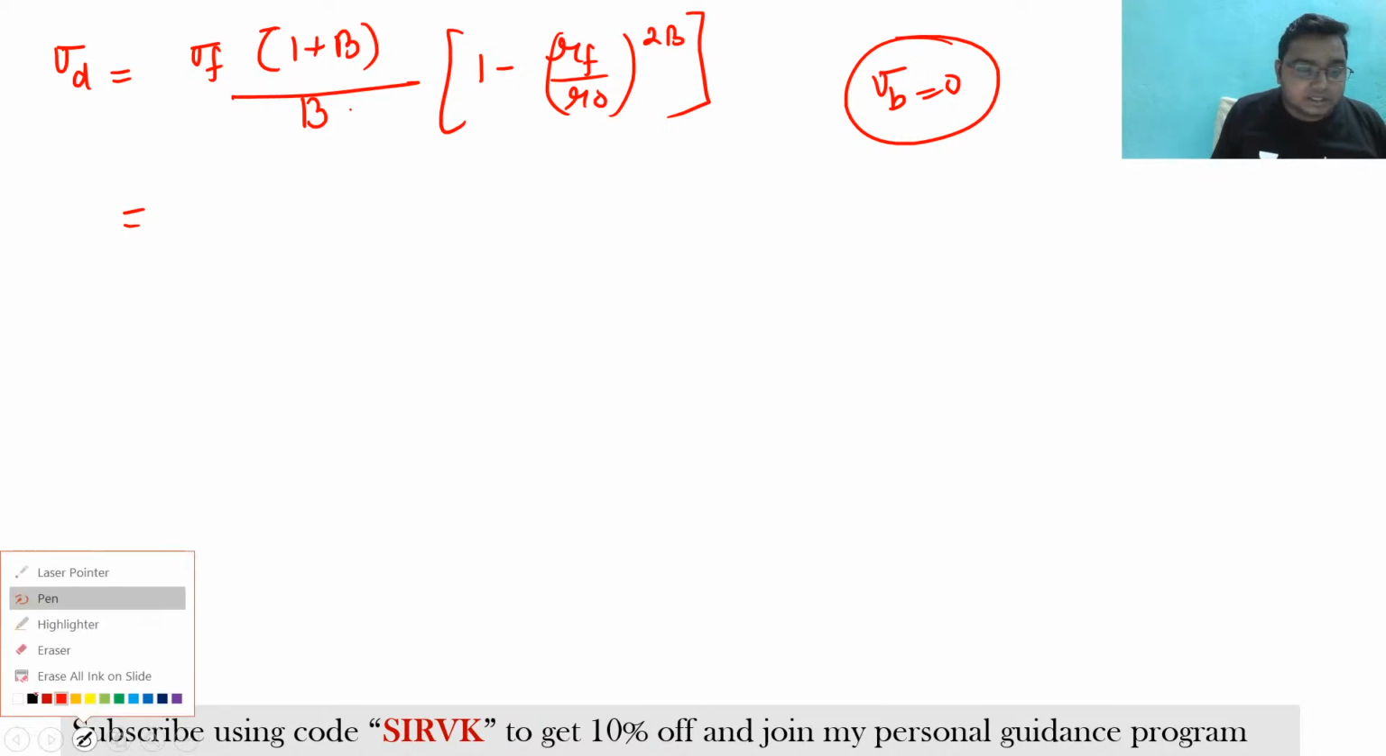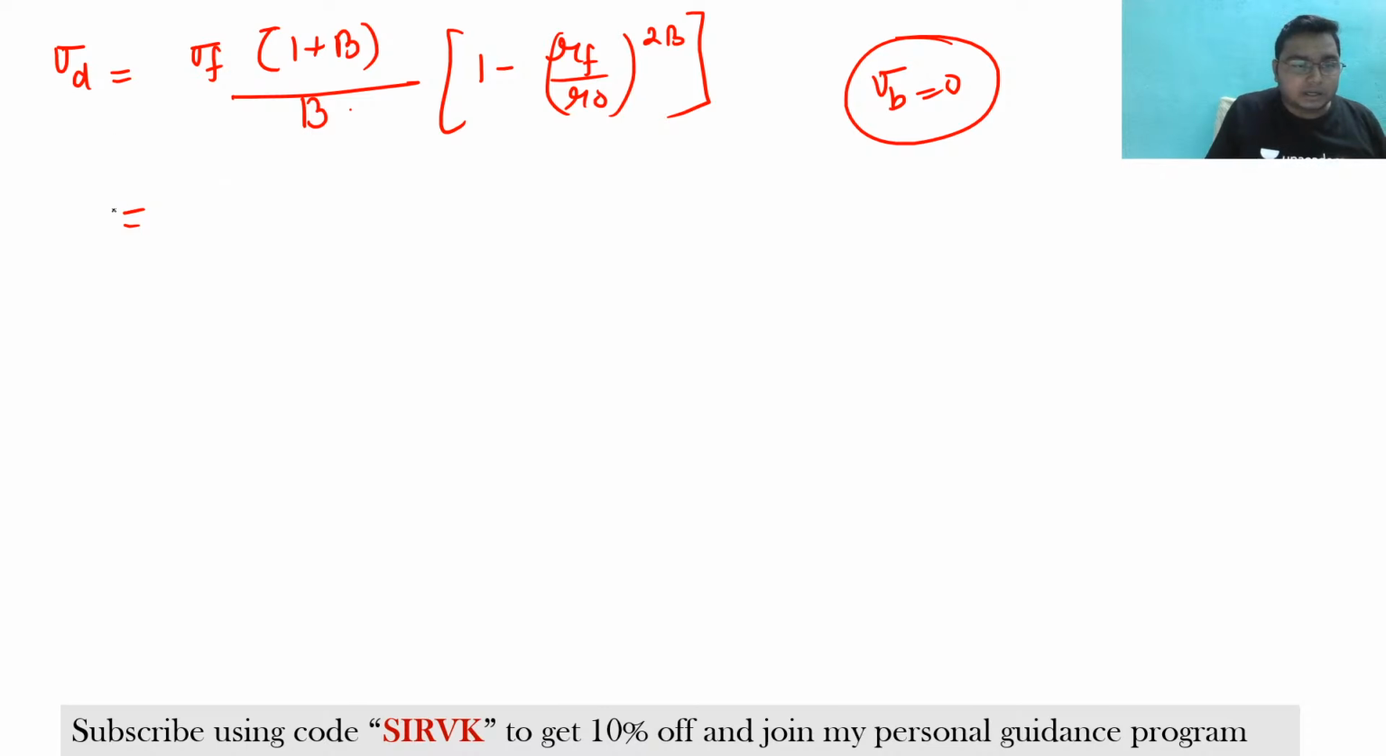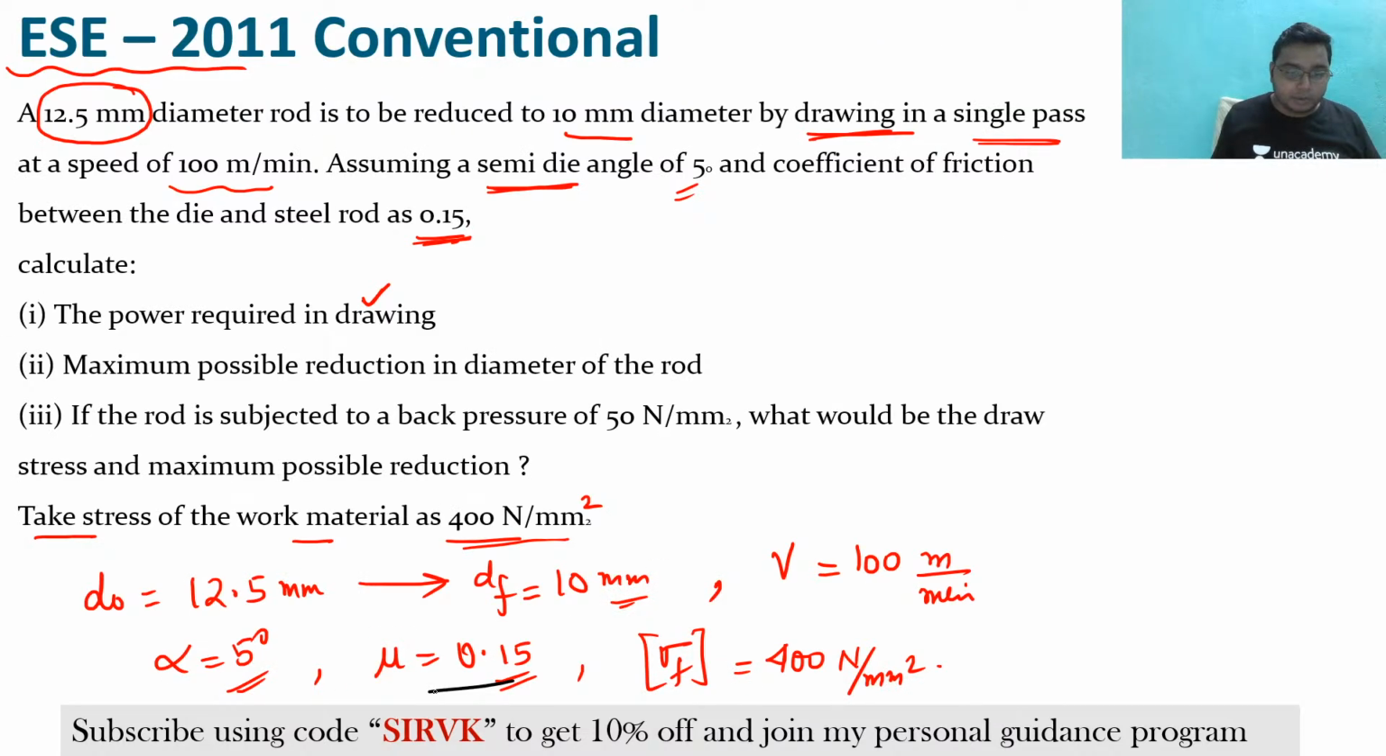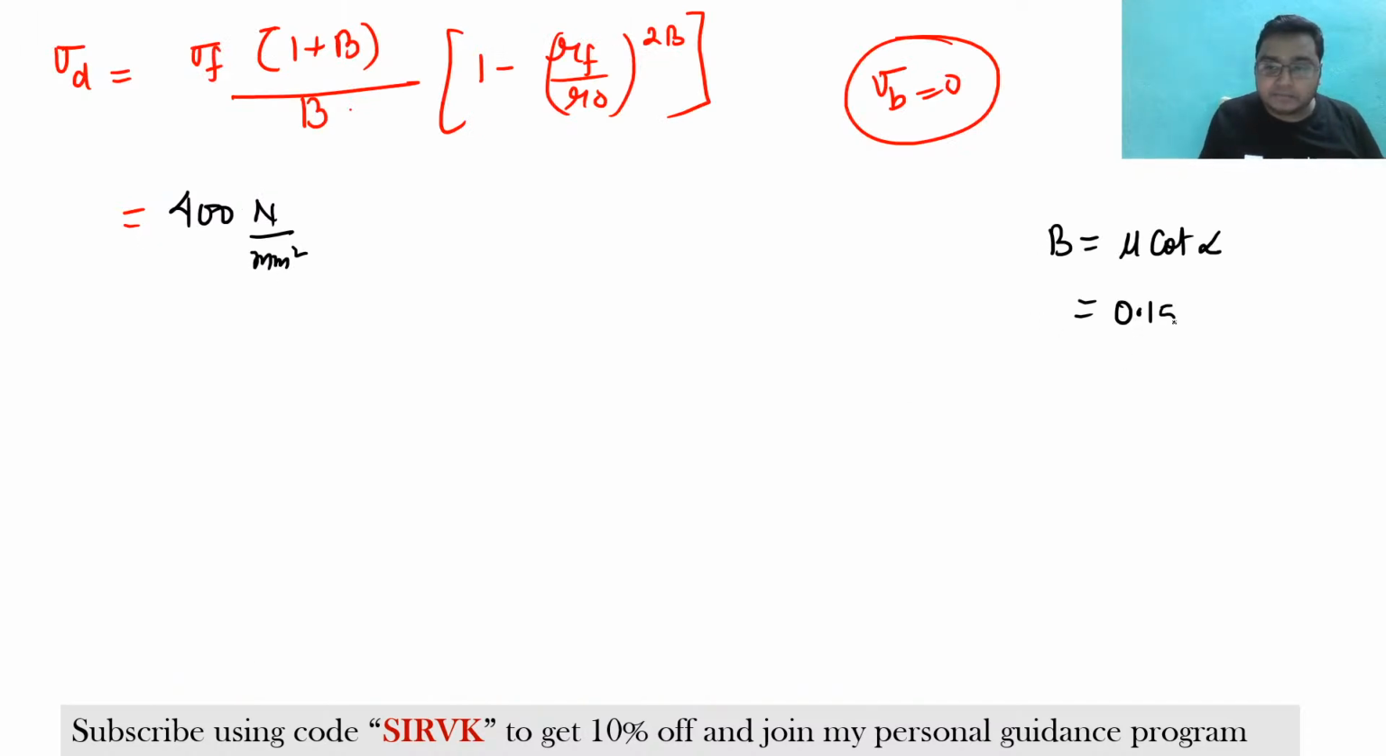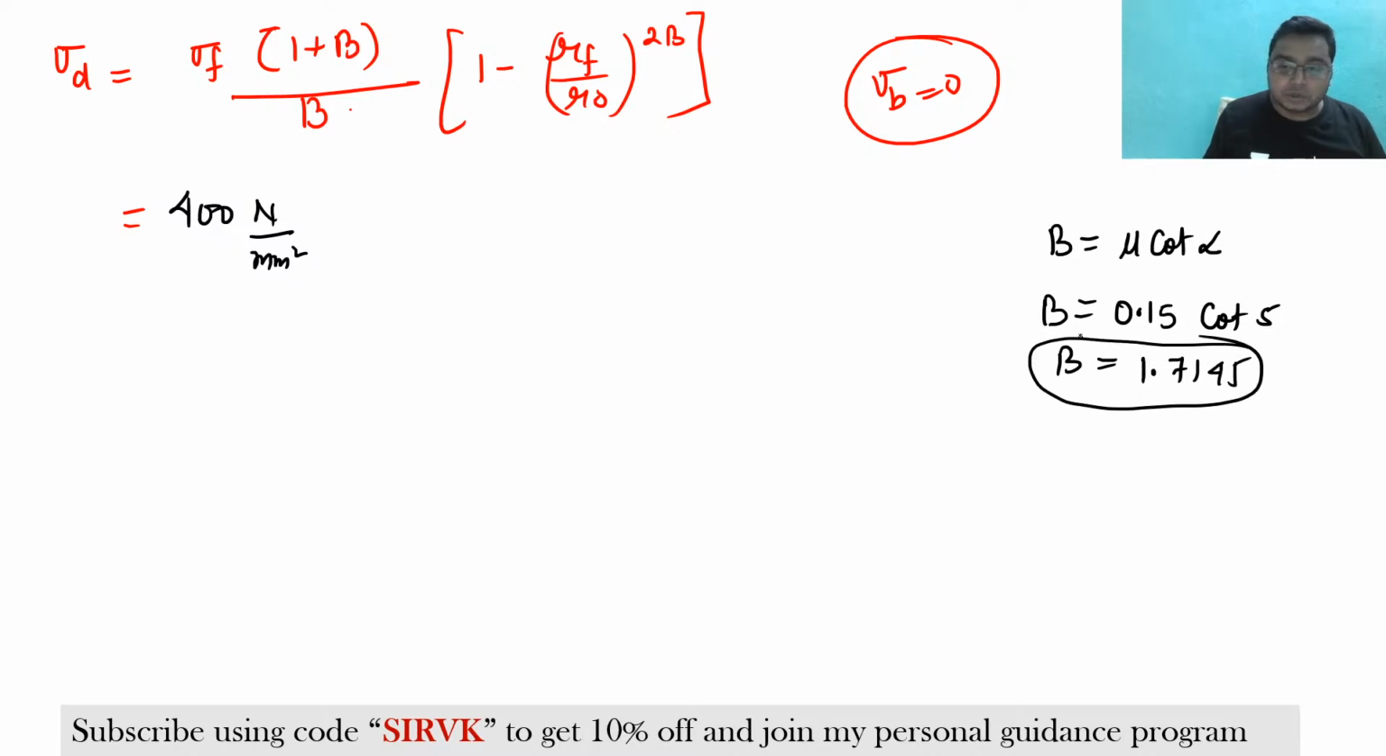Now sigma F is given in the question as 400 Newton per millimeter square. Now what is the B? See, B is nothing but mu cot alpha. So mu is given in the question as 0.15, alpha is 5. So put it here, that is 0.15 cot of 5 degree. The B you will be getting will be around 1.7145.